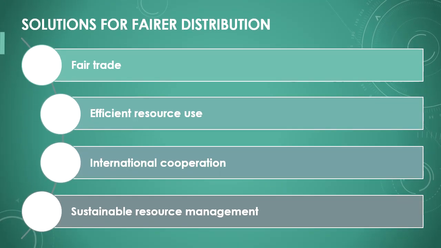There are various approaches to achieving a fairer distribution of resources. One solution is for rich countries to offer poorer countries fairer trade terms. The use of technologies that utilize resources more efficiently can also help. In the long run, all countries must cooperate to ensure sustainable and equitable use of resources.